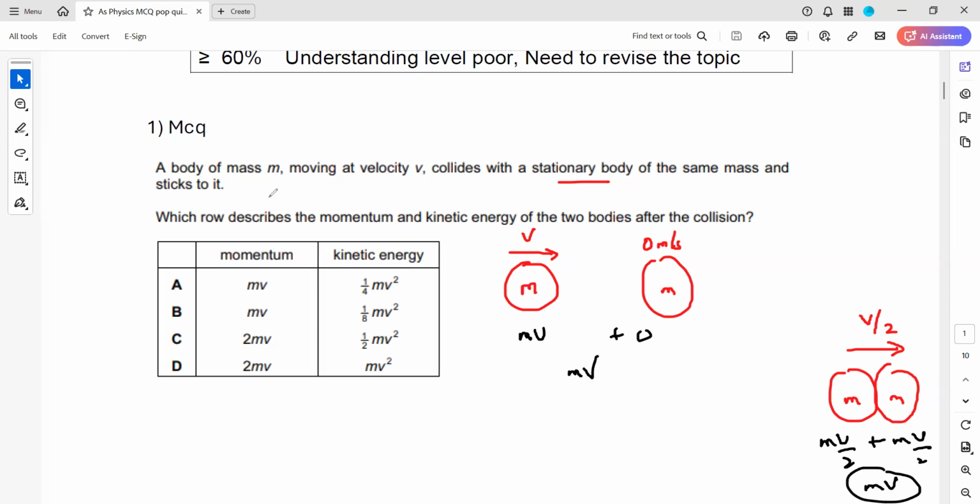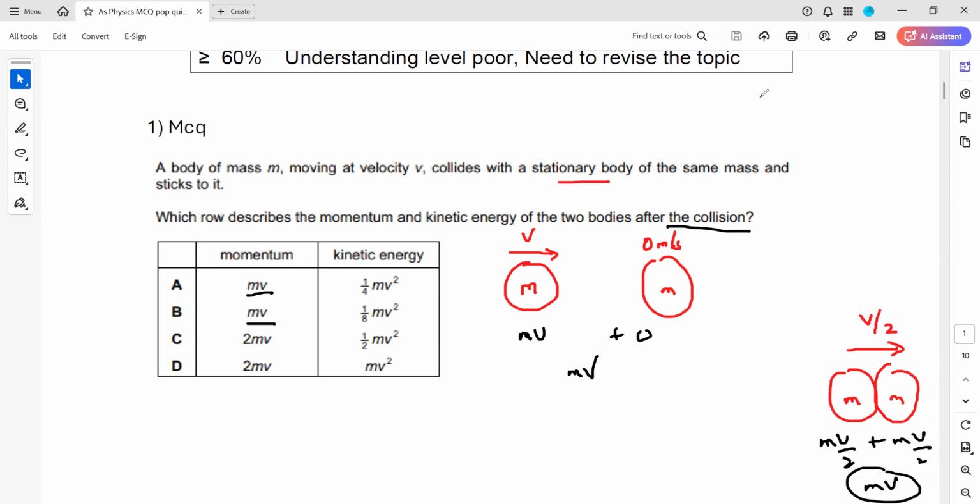So the question is, which row describes the momentum and the kinetic energy of the two bodies after the collision? After the collision, whether the collision is elastic or inelastic, momentum should be conserved. So the momentum should be mv. Either A or B can be an answer. But what about the kinetic energy? What is the kinetic energy after the collision?